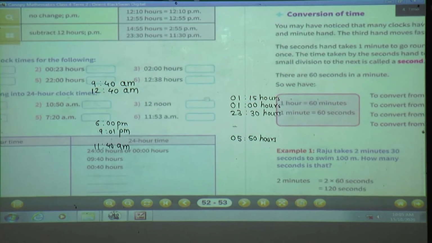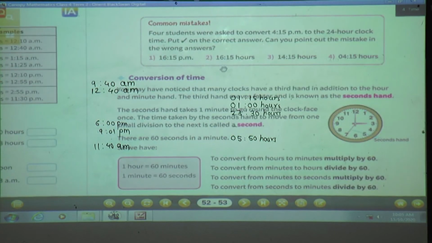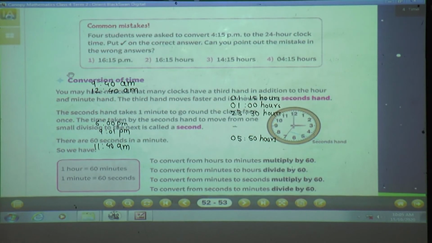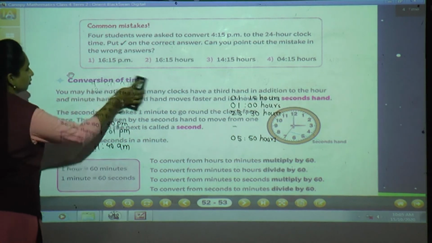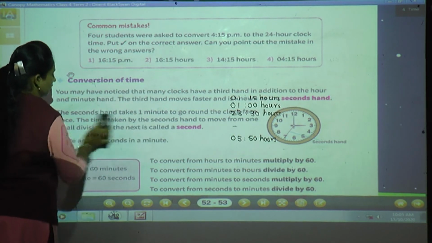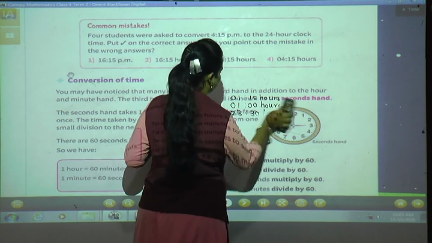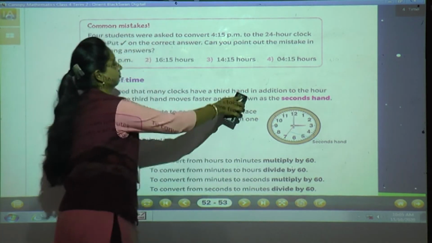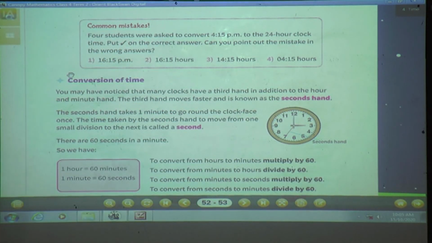Now we will see where you can commit common mistakes. Now they have given: 4 students were asked to convert 4:15 p.m. to 24 hours clock time. Now what we have to do? Put a tick on the correct answer. Can you point out the mistake in the wrong answer? We will see where they have committed mistakes.